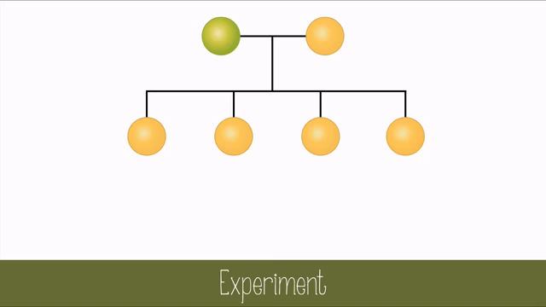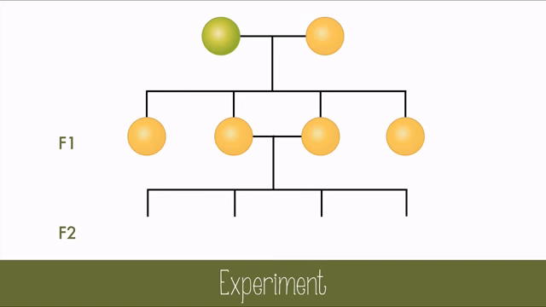To explore this further, he took two peas from the first filial, or F1 generation that was just made, and he bred them together. Yes, this is inbreeding, but they're peas, so no one seems to mind. When the second filial generation arrived, F2, 75% of the peas were yellow, but 25% were green. The green peas seemed to disappear in the F1, but magically reappear in the F2 generation.